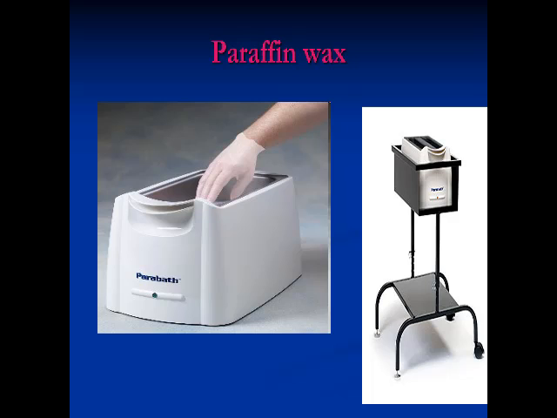How do we use the paraffin wax? The extremity or the affected part is dipped in and out of the tub 4 to 6 times until a thick layer of wax is formed over the skin. Then it is wrapped with plastic or waterproof paper, and after 20 minutes the wax is scraped off, and then you can repeat it again. This is the second example for superficial heat. As I mentioned, the general contraindications for heat are defective skin sensation, defective blood supply, malignancy and infection, and in case of a wax bath, it is also contraindicated for open wounds or edema.